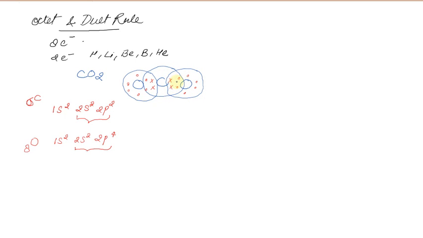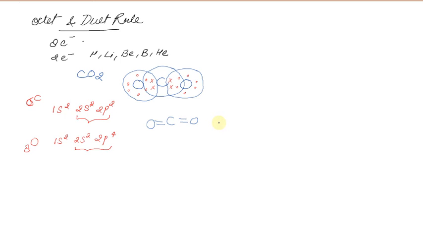Now as much electron pair will be shared, the bond will form. So here you can see 2 electron pair are sharing, so double bond will be formed. So carbon double bond oxygen, double bond oxygen. So this is the structure, right? So the shared electron fulfill the valency requirement of both the bonded atoms, right?